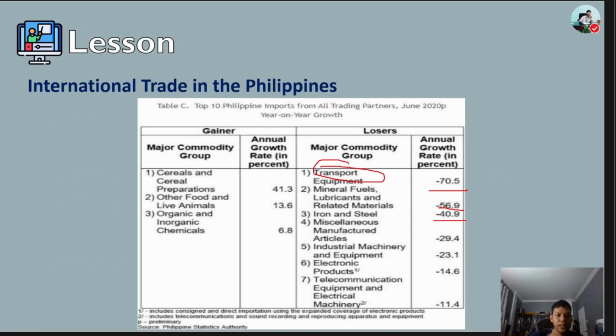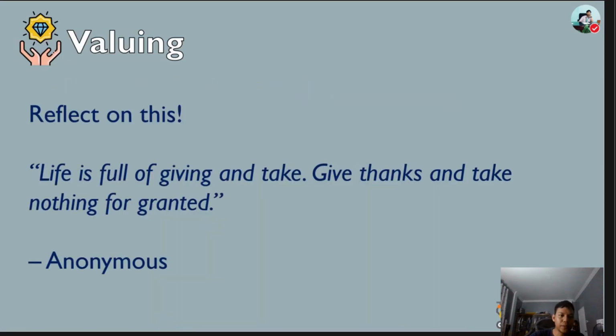This is only a summary or introduction to international trade. Now let's proceed to the valuing part. We need to reflect on these sayings. Life is full of giving and taking, just like in international trade, there's an import and export. So we need to give thanks and take nothing for granted. We need to appreciate everything that we receive from God and from our family, friends, and classmates.